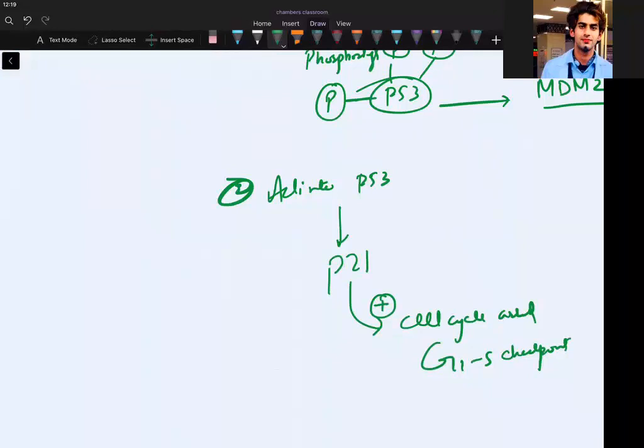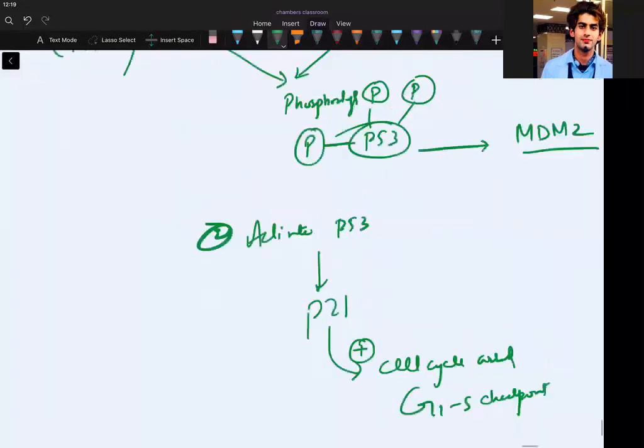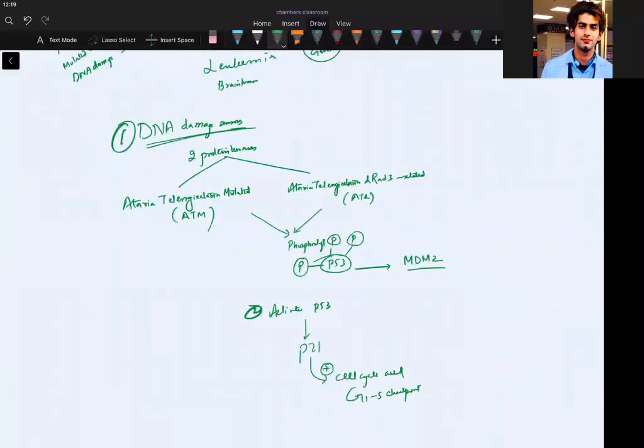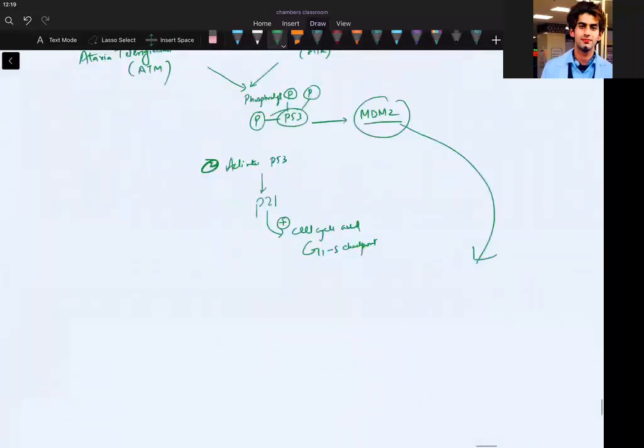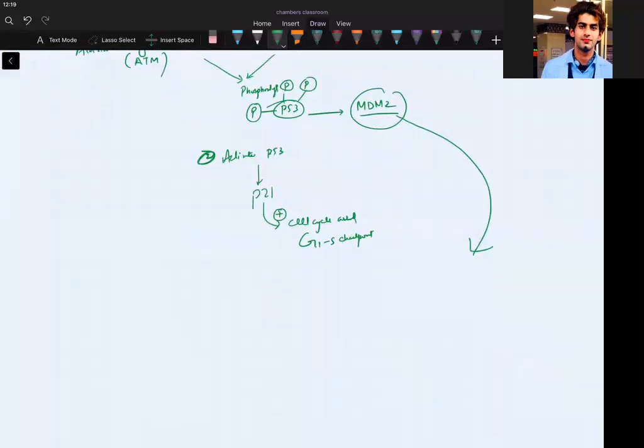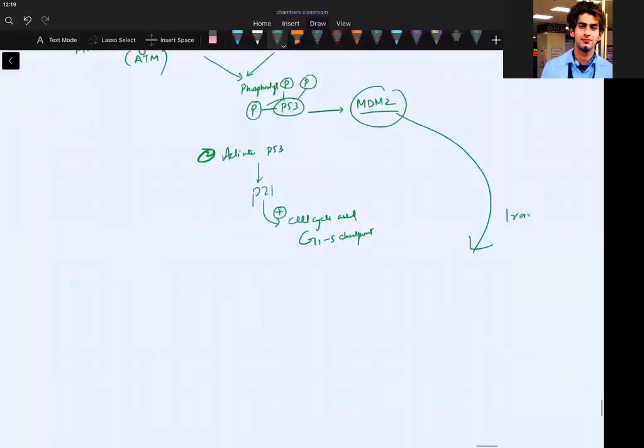And if DNA is repaired, this MDM2 will increase. So MDM2 transcription increases so that P53 can degrade. This is an important point: P53 degradation. Clear? And you are letting the cell go into S phase. That's what I want to say.